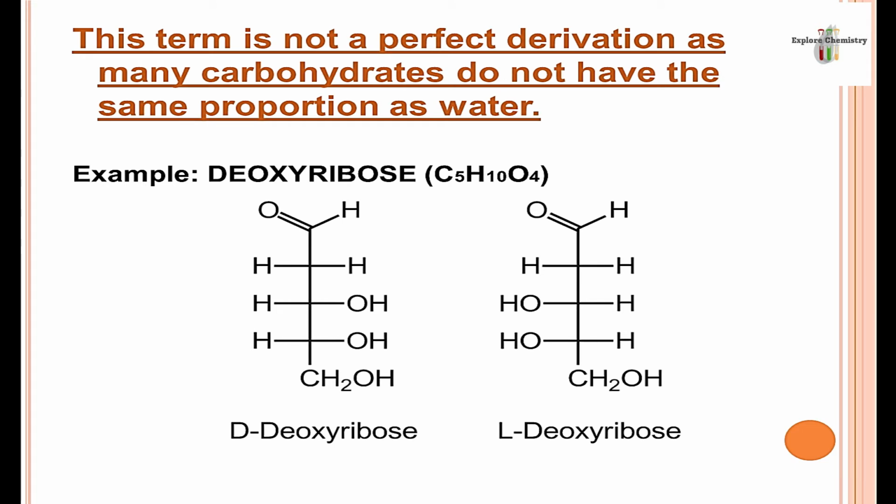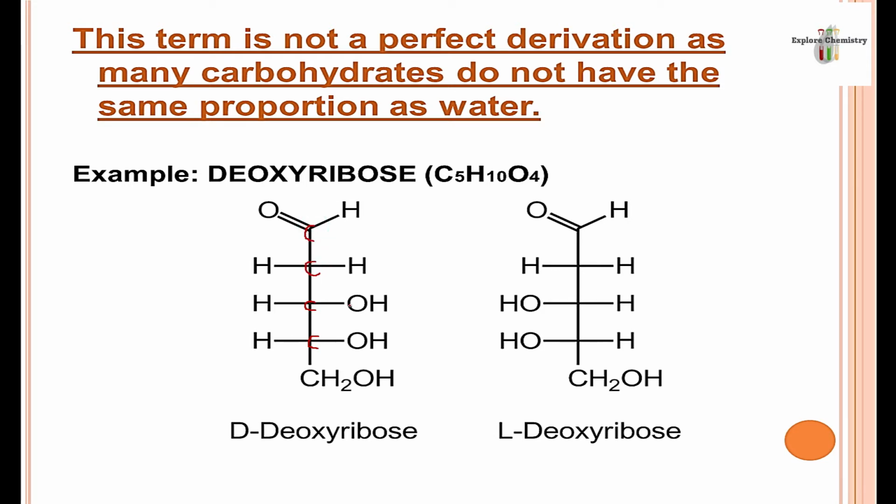This is another type of carbohydrate, deoxyribose. In this structure, every corner or every dot represents one carbon atom. Like there is a carbon here, here, here, and here also.